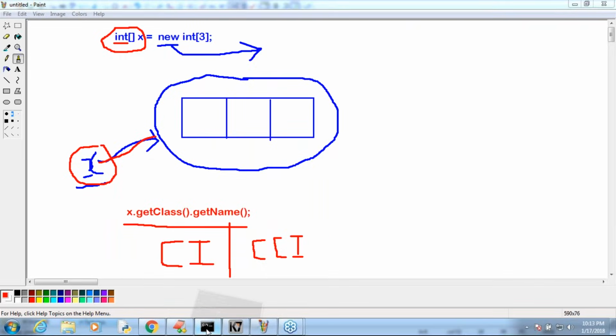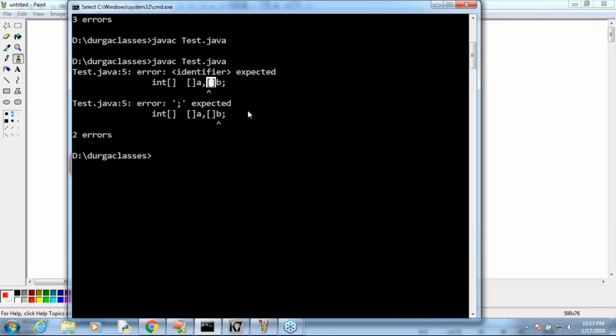Let me execute the code. Yes, perfectly it is valid. What is the output? By default we are going to get, sir, [I. Have you observed? Square bracket I. I hope everyone is in a position to see, right? Square bracket I, where I is the corresponding class name.